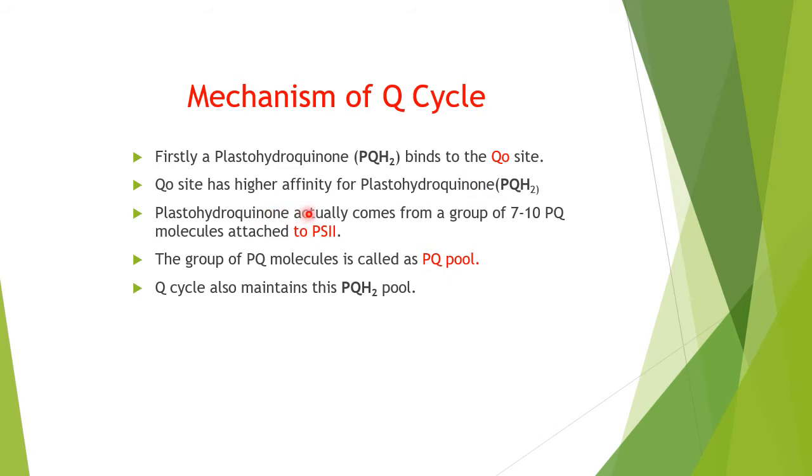This plastohydroquinone actually comes from a group of 7 to 10 plastoquinone molecules attached to photosystem II.